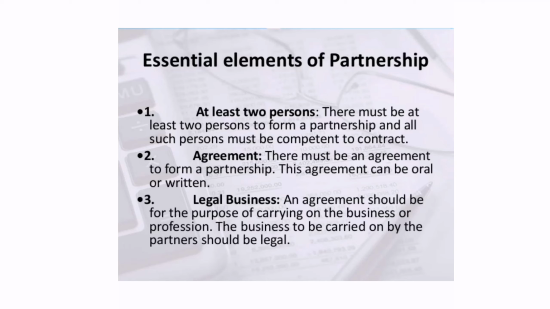Any illegal business, like killing somebody else or smuggling, all those things will not count as legal business. So whatever agreement we are entering into, it should be for the purpose of carrying on either a business or profession which is legal.